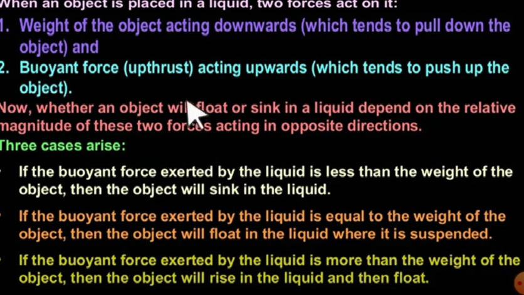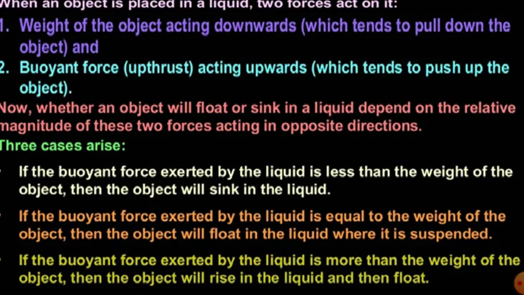When an object is placed in a liquid, two forces act on it. What are the two forces? The weight of the object, which is acting vertically downward, and the other force, which is also vertical but acting upward, that we call the buoyant force or upthrust. Upthrust is acting vertically upward, whereas the weight of the object is acting vertically downward. So the comparison of these two forces will judge whether the object will float or sink.